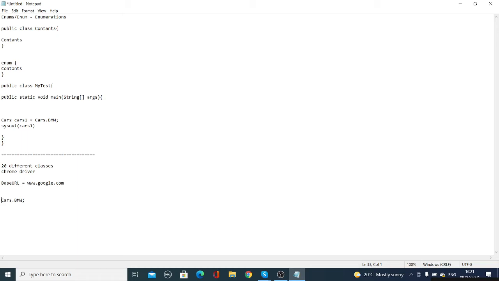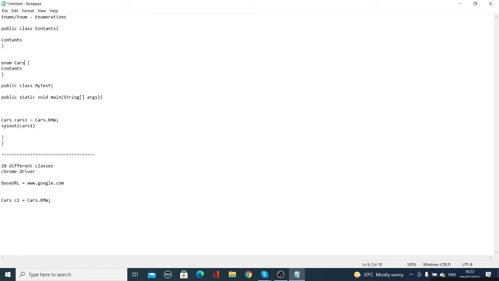This cars.bmw creates an object of this particular enum class. We don't need cars C1 or cars1 for that. This bit only creates an object of this particular enum, enum cars.